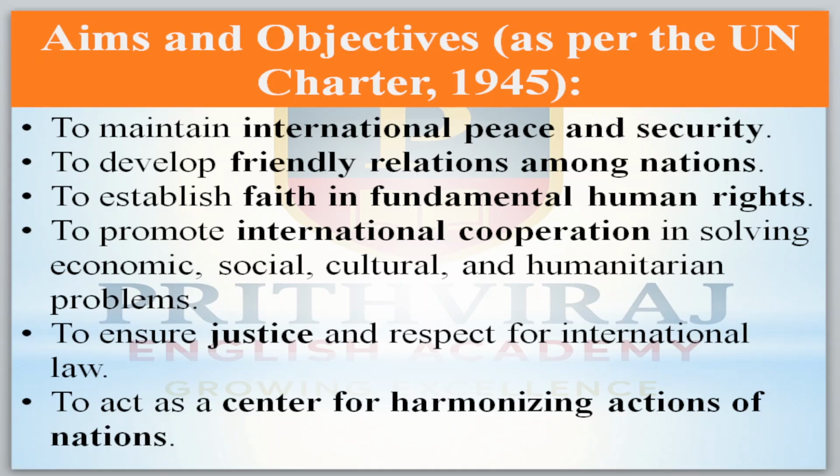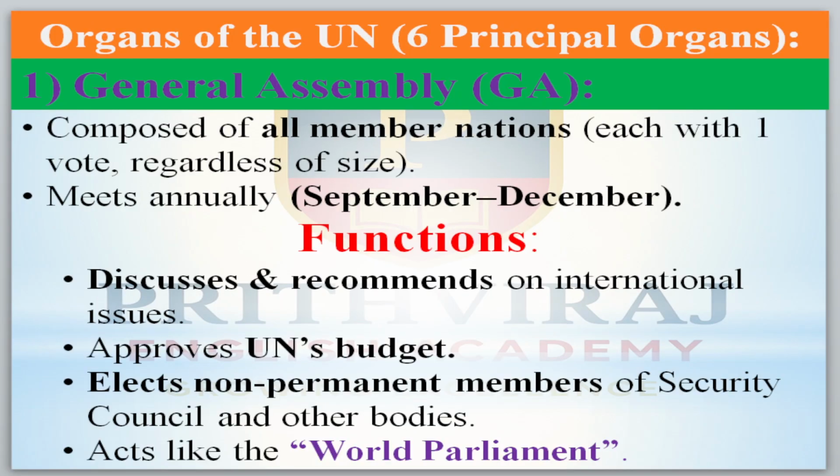Harmonizing means unifying, united, unity.